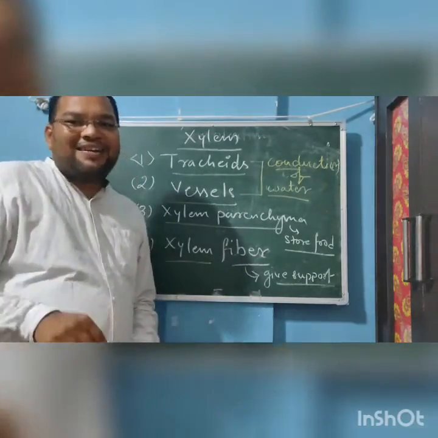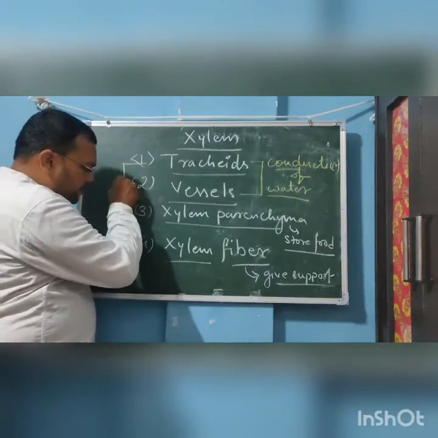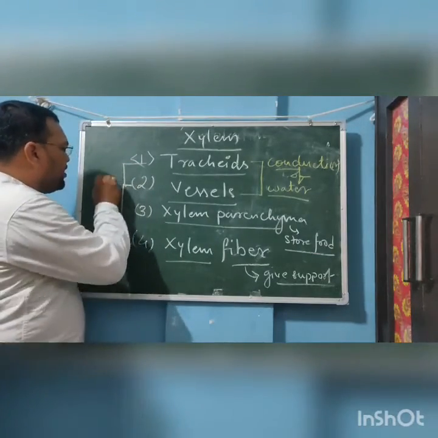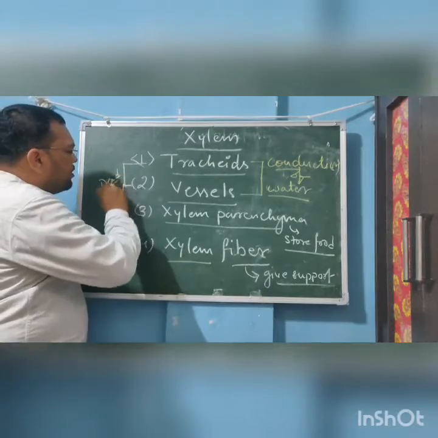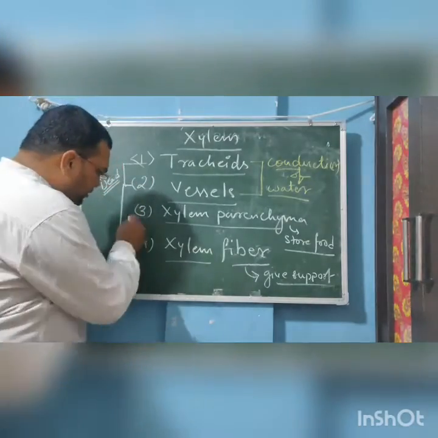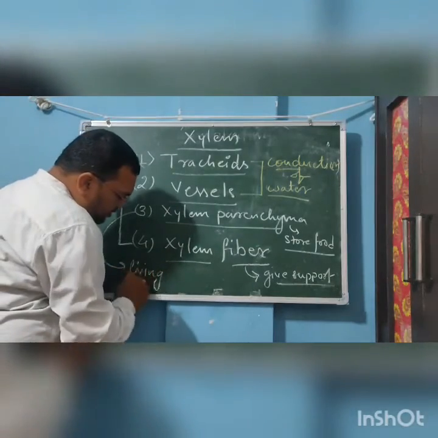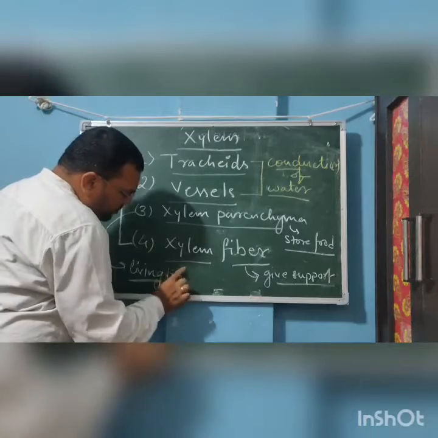Now the most important thing is that these three tissues are dead tissues. And this one is the only living tissue, or rather living cells.